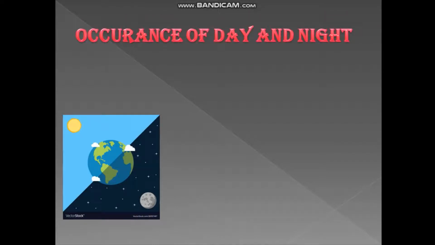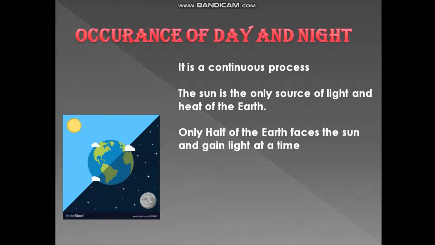Now, occurrence of day and night. It is a continuous process. The sun is the only source of light and heat of the earth. Only half of the earth faces the sun and gains light at a time. The side of the earth facing the sun has day, while the other side facing away from the sun has night. The circle that separates day and night is called the circle of illumination. We can call the day dawn and the night dusk.